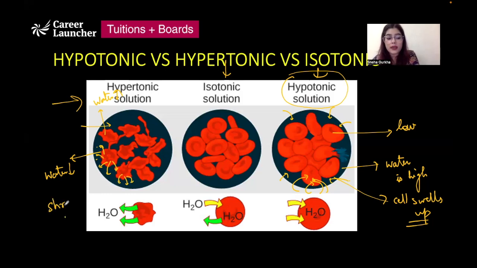Water will be coming out from the cell, and as a result, the cell is going to shrink. Such a solution is known as a hypertonic solution, and if we put a cell in a hypertonic solution, it will shrink. Moving on to isotonic solution, where the water concentration is the same inside the cell as well as outside the cell.